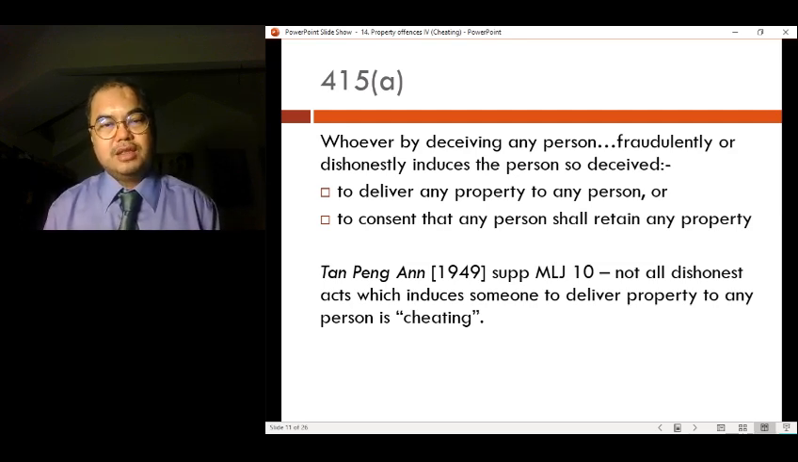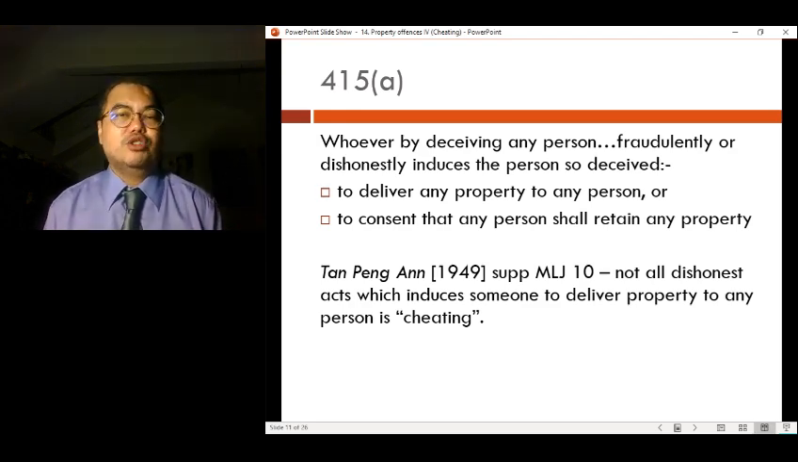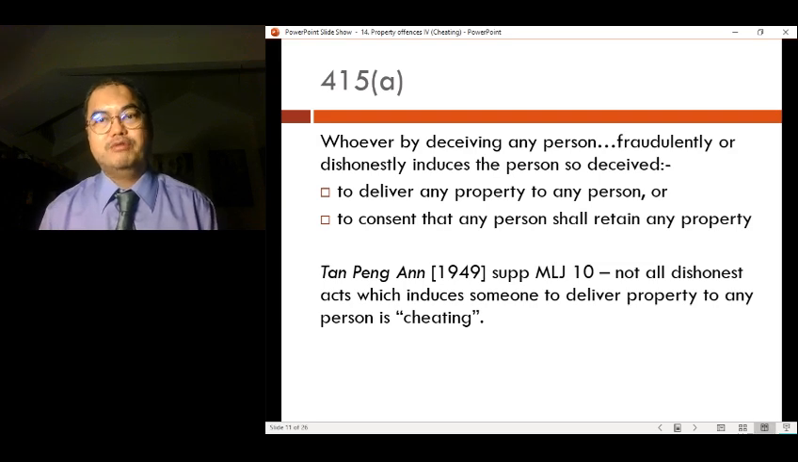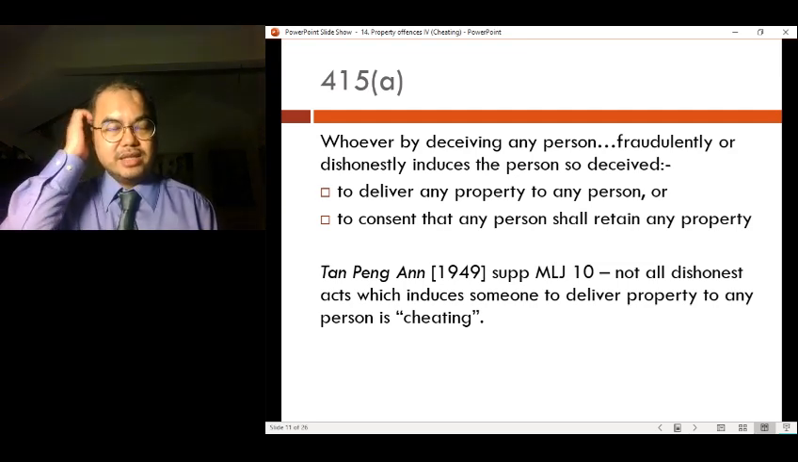So that's the situation in Tan Ping An, basically, where he claimed that he had connections with the authorities and he accepted money so that he would go and influence the authorities. Now, clearly, that was something which was dishonest, and it actually induced somebody to deliver money to him. But that wasn't cheating because he actually did go and try to influence the people in authority. So it wasn't cheating. So therefore, not all dishonest acts which induce somebody to deliver property to anybody can amount to cheating. And Tan Ping An is an example of that. Take time to read the case, if you can't understand it at this point of time.